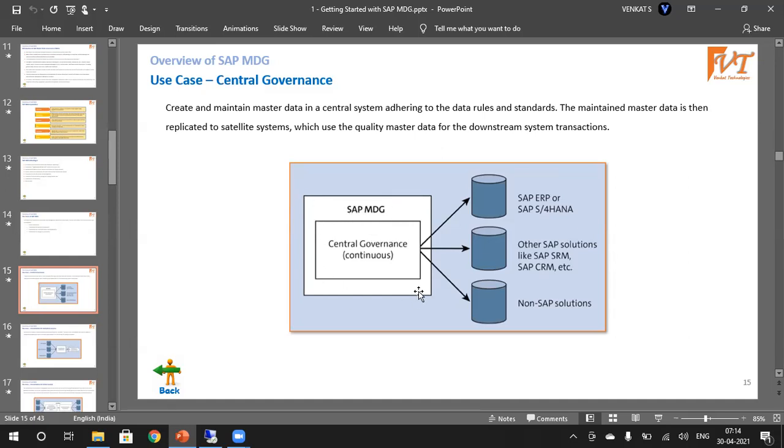So they can build SAP MDG as a central governance box, and from there they can govern the master data of other systems. Okay, you can simply correlate it as if I'm remotely controlling the other systems' master data. It's not exactly similar to that, but to give you a quick understanding, I'm giving that example.